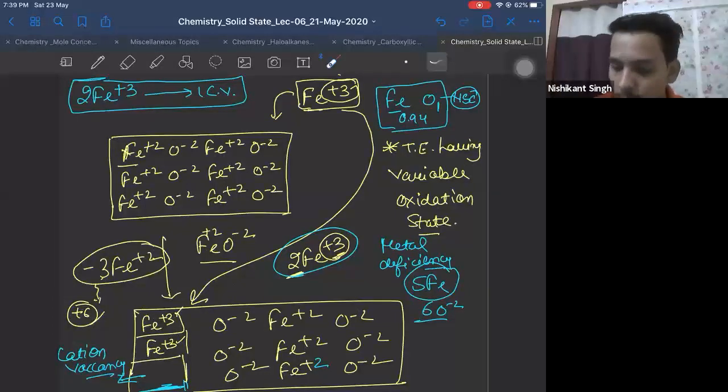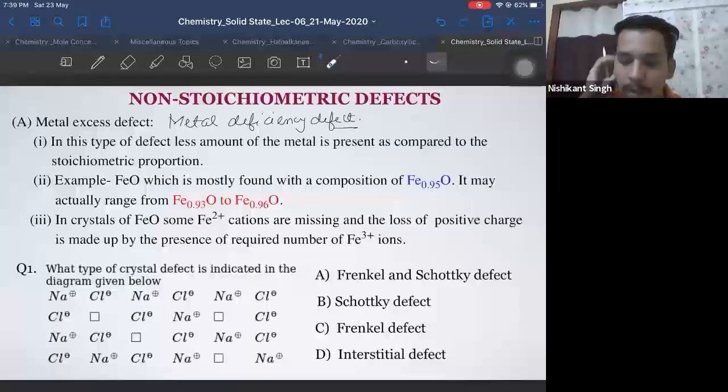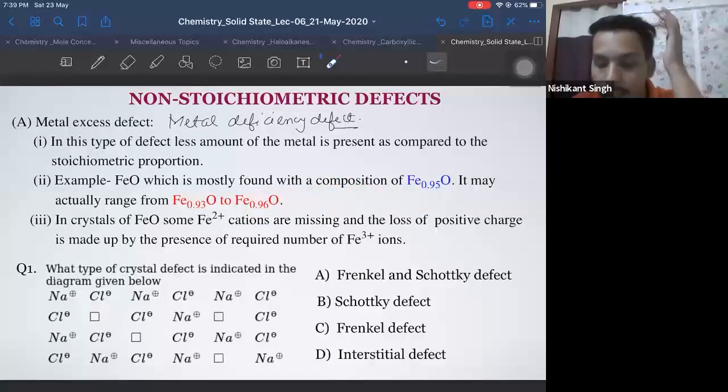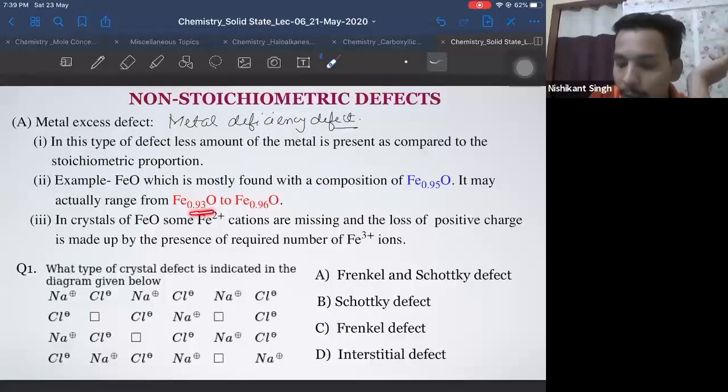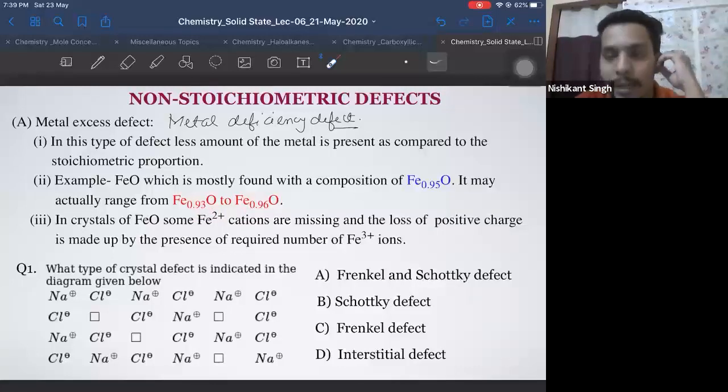Pritesh, I did not get your doubt. Right. So this is what we have done over here. We have represented them as 0.930, 0.960. Since it is less than the oxygen atom, where oxygen is 1, it is 0.96. It means it contains both plus 2 as well as plus 3. It may range from 0.93 to 0.96 for iron. Now, this is all I had to explain in this, right?